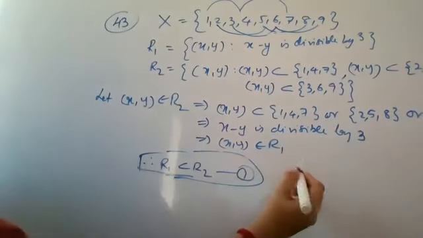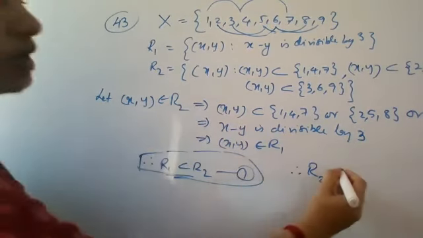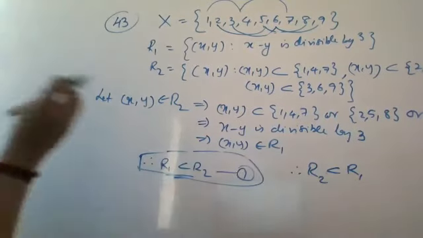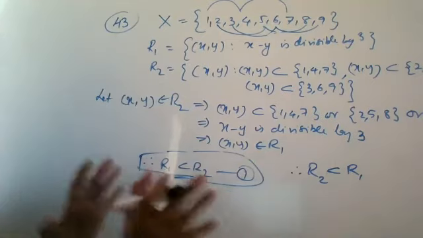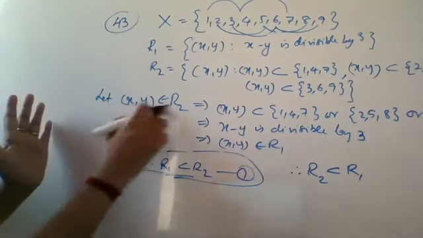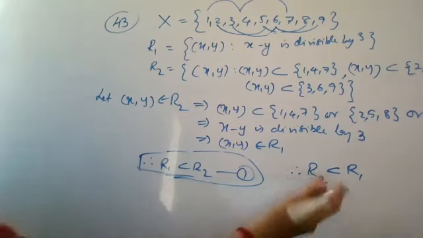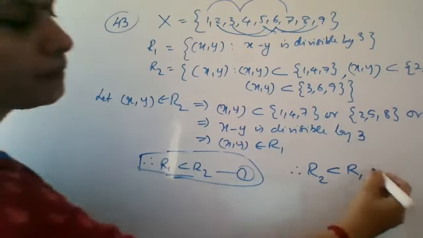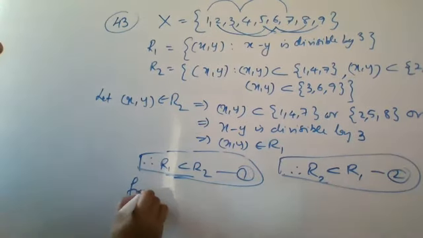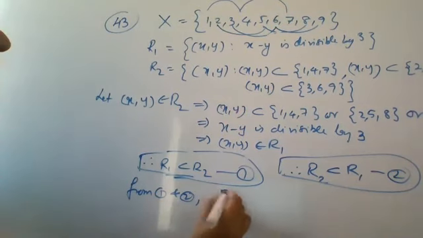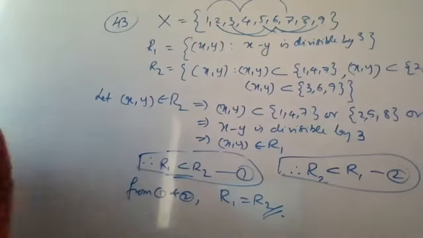So you started with (x, y) belonging to R2 and reached (x, y) belonging to R1. That means R2 is a subset of R1. I took an element of R2 and it is in R1. Element here is a general term, so all the elements of R2 are in R1 is the meaning. Therefore, we are saying that R2 is a subset of R1, and this is your equation number 2. And from these two equations, 1 and 2, you will get that R1 is equal to R2. Okay. Clear?